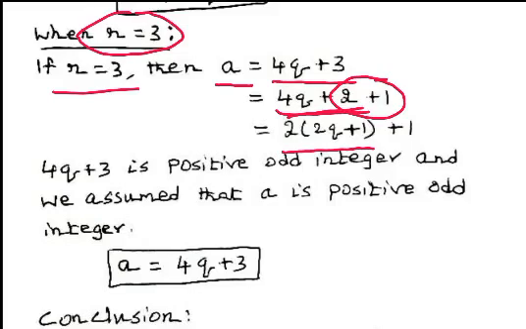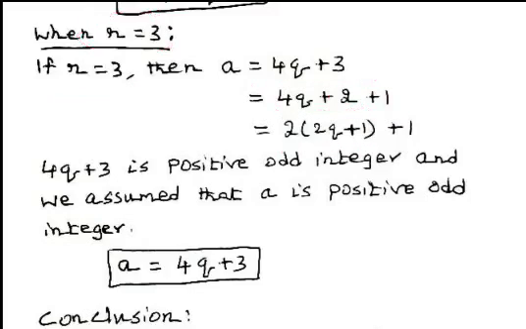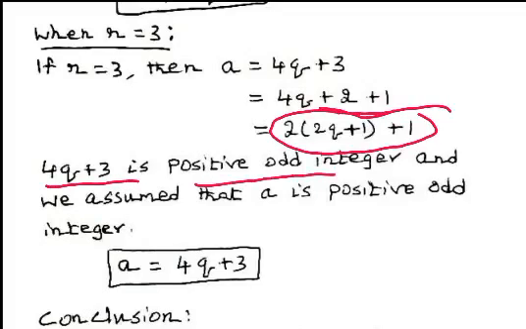That is 2 multiplied by 2q plus 1, plus 1. So therefore, it is in the form of 2n plus 1. So this is an odd number. So 4q plus 3 is positive odd integer, and a is also a positive odd integer. Hence, we can express a in the form of 4q plus 3.